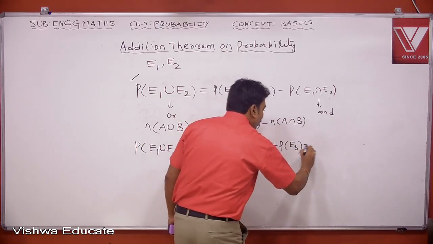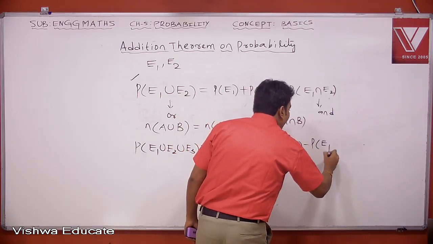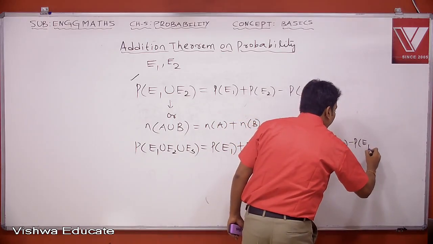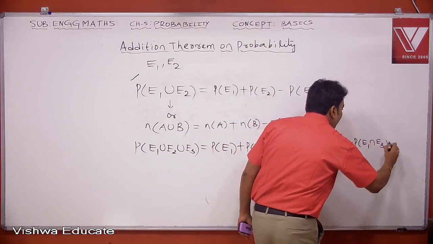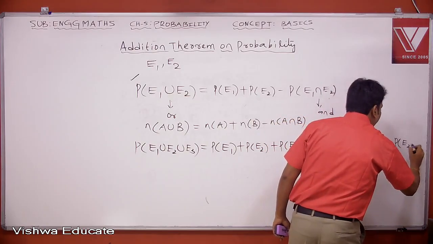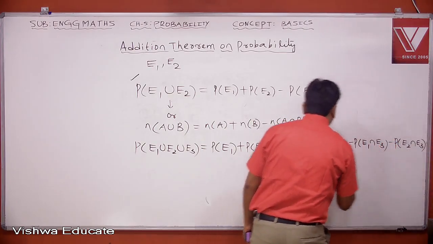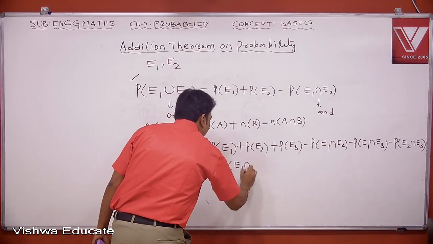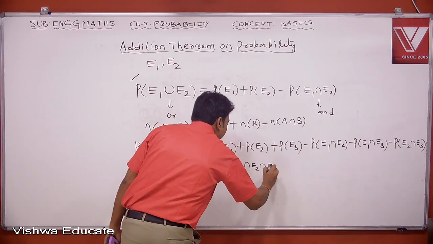Now you consider two events at a time. So minus P of E1 intersection E2 minus P of E1 intersection E3 minus P of E2 intersection E3 plus P of E1 intersection E2 intersection E3.